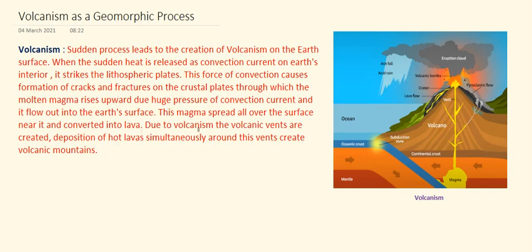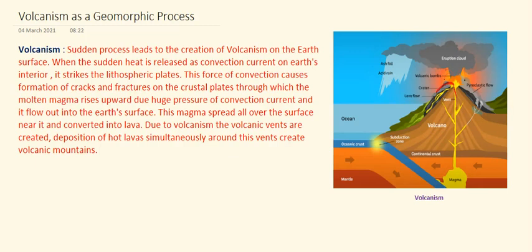Now due to volcanism, volcanic vents are created with deposition of hot lava simultaneously, and these vents create volcanic mountains. So this is the volcanic vent through which the volcanic lava is erupting or coming upward onto the surface. When this volcanic magma is released, it generally spreads all over the surface, and after spreading, continuous deposition of magma takes place layer after layer.